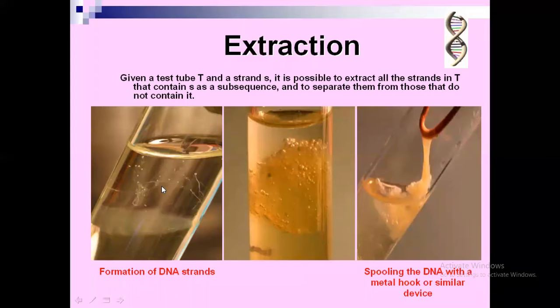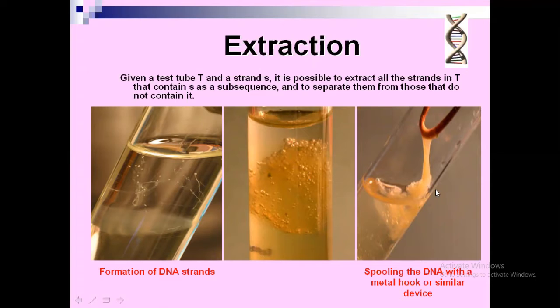When you add these chemicals, if DNA is present in the sample inside the test tube, the DNA strand will be formed. And in the second picture, you can see that DNA strands are formed here. These are all the DNA strands. Now they are inside the solution. You have to isolate them, separate them.